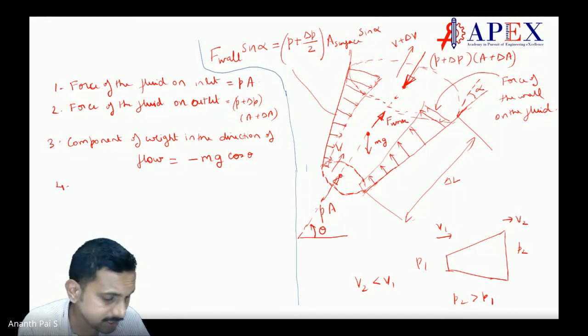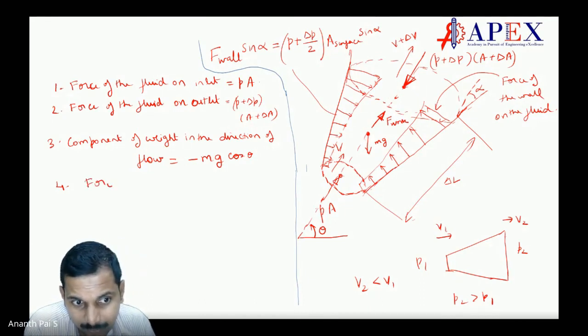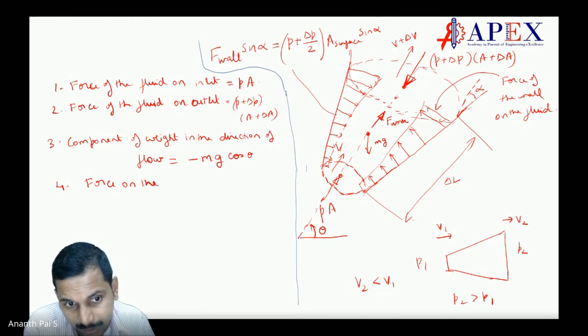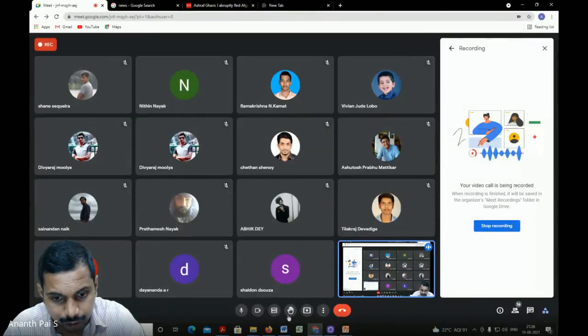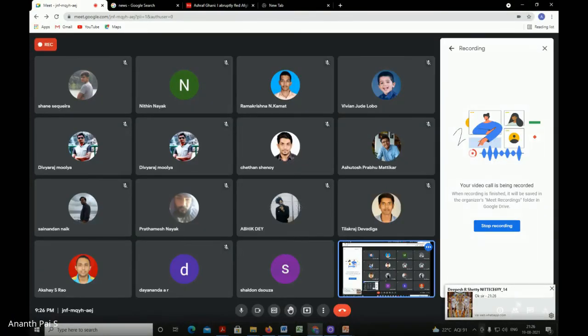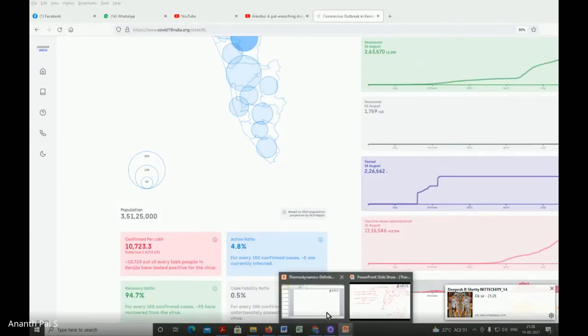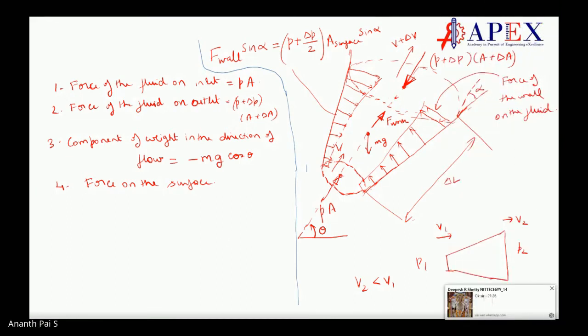Then fourth one here is the surface area. Force on the surface. For a short period of time, I will change my view, so I will not be there for a short period of time, students. Then you remind me, my face will come in a moment. So that I'll write this properly. Here, force on the surface. Which surface? External surface, surface of the pipe. Not of the fluid.